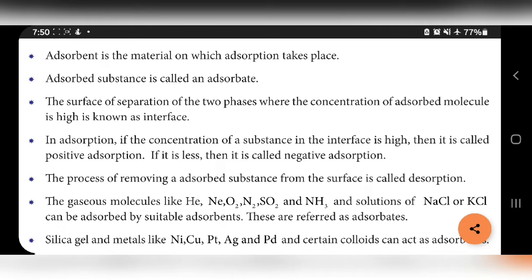Adsorbent is the material on which adsorption takes place. To define adsorbent, you have to write this line. Adsorbent is a material. Two terms are used in adsorption: one is adsorbent, another one is adsorbate, like solute and solvent. Adsorbent is the material on which adsorption takes place.